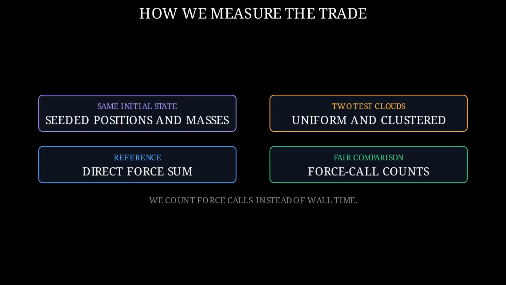We give both methods the same seeded positions and masses in two test clouds. One method uses the direct force sum, and the other uses the tree. We compare force call counts instead of wall time. The two implementations use different languages and libraries, so a wall time race would not be fair.